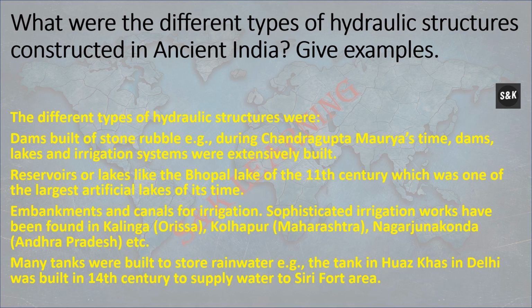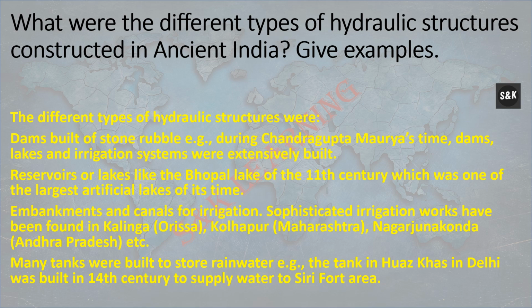What were the different types of hydraulic structures constructed in ancient India? Different types of hydraulic structures were dams built of stone and rubble. For example, during Chandragupta Maurya's time, dams, lakes and irrigation systems were extensively built. Reservoirs or lakes like the Bhopal Lake of the 11th century were among the largest artificial lakes of the time.